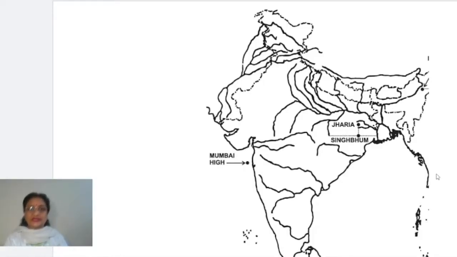Hello children, once again I am here with a few more maps for you, and in this video session again we are going to cover a few maps related to India. I am going to discuss with you a few maps related to the important cities, important places in India. Number 2, the mineral distribution in India. Number 3 is the rivers, all the major rivers of India. All these things we are going to discuss in this video.